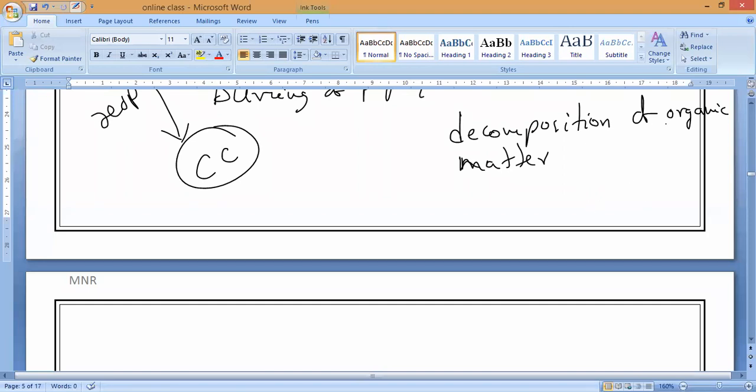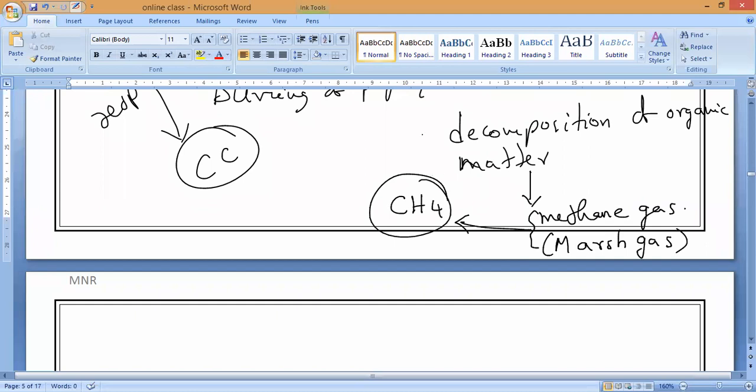So in the decomposition of organic matter, they will release methane gas. What gas will they release? They will release methane gas. Remember, this methane gas we can also call marsh gas. Now onwards you should remember. And the formula of methane is CH4. What is the formula of methane? CH4. That you have to remember. So methane gas we can also call marsh gas.